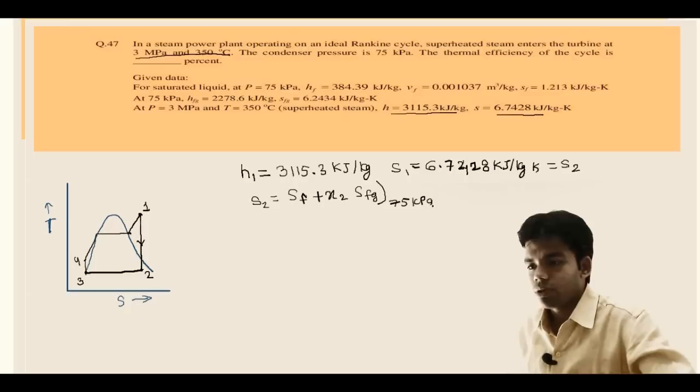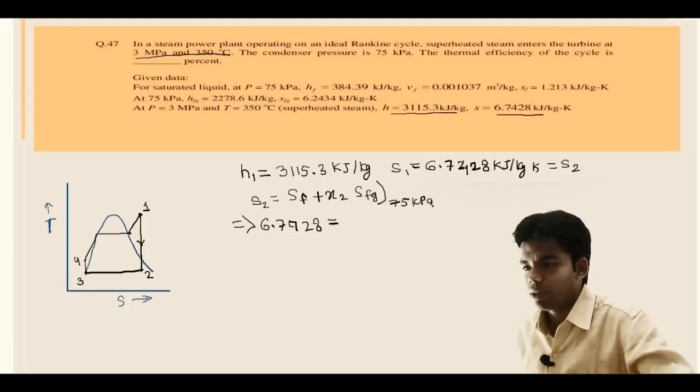So just put the values: 6.7428 will be equal to SF at 75 kilopascal, which is 1.213, plus X2, which we have to determine, into SFG.